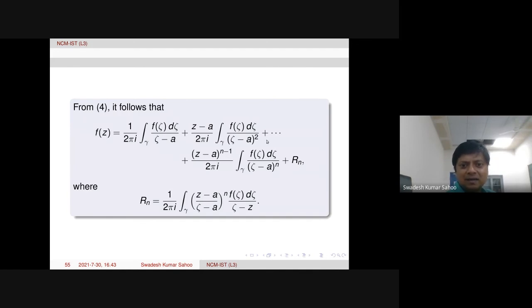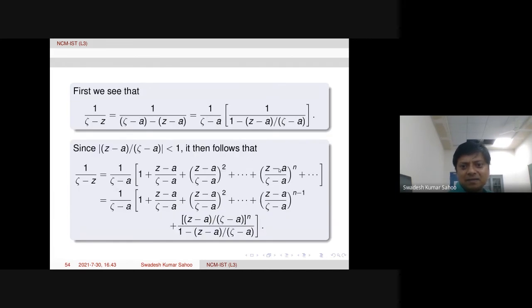And then the factor Z minus A power n minus 1 comes out because that is independent of zeta, and then f of zeta d zeta over zeta minus A power n from there.